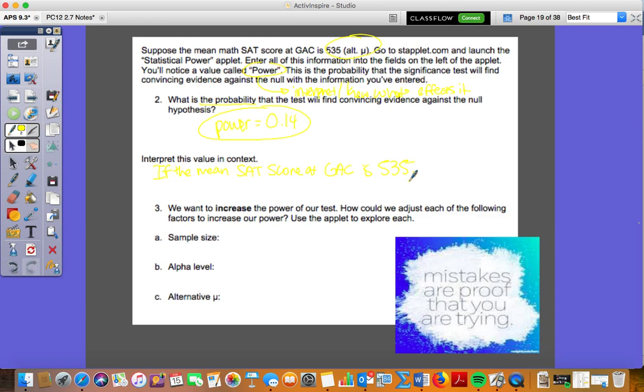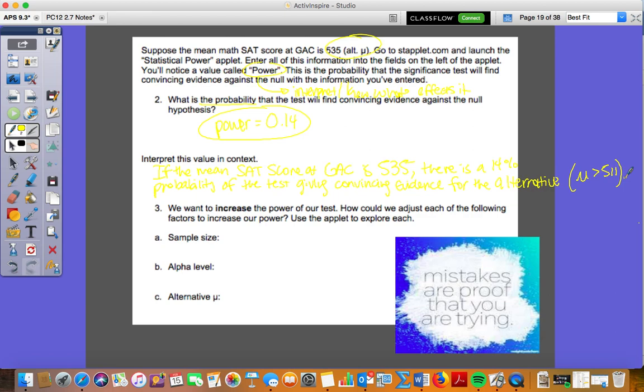If the mean SAT score at GAC is 535, there is a 14% probability of the test giving convincing evidence for the alternative, which is that our true mu is greater than our 511 mark.